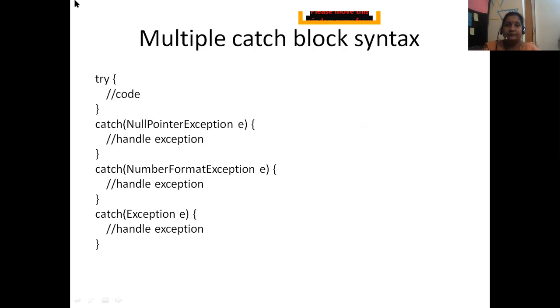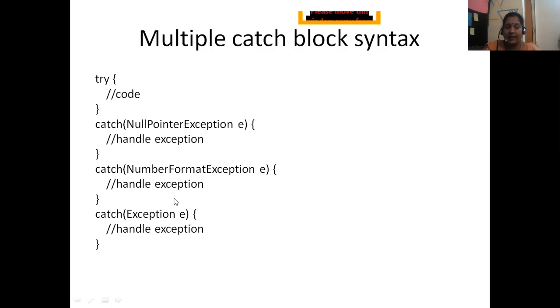You see here multiple catch block syntax. This is just syntax, not an example. Try, you are writing some code, catch NullPointerException. If you are giving a string, you are not getting the null pointer exception. NumberFormatException, Exception e. If both are not matching, it will go to Exception e and it will be handled.